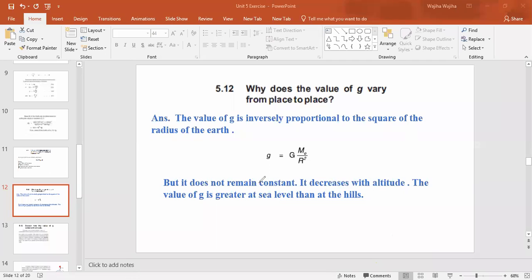The value of g is greater at sea level than at the hill. At sea level, the value of g will be greater over here. But if you are standing on the hill, the value of g will be less as compared to the sea level, right? So you also have to write these answers in your notebook.